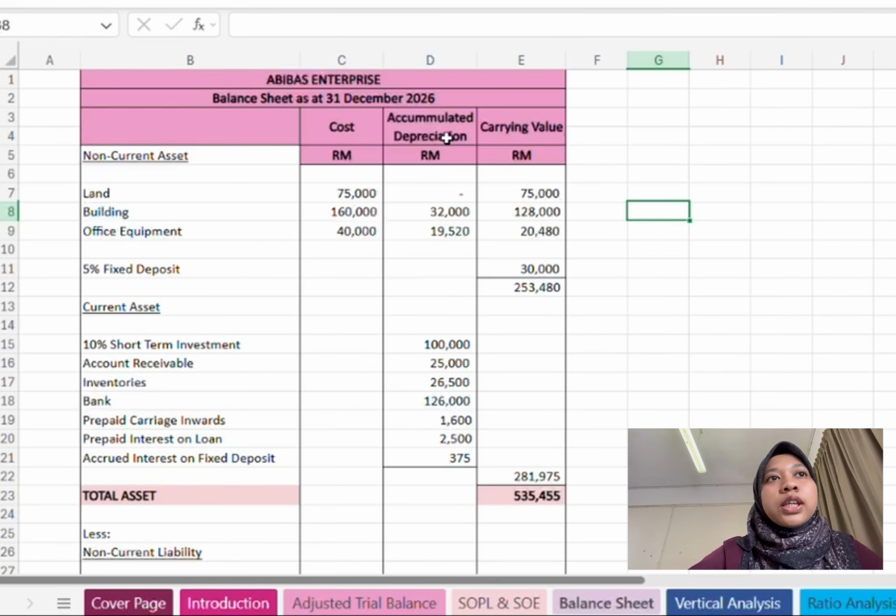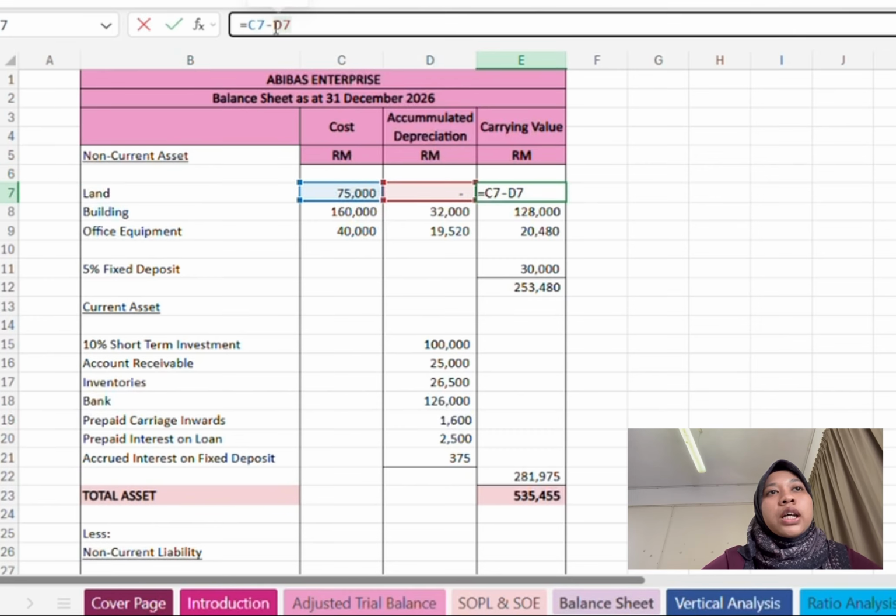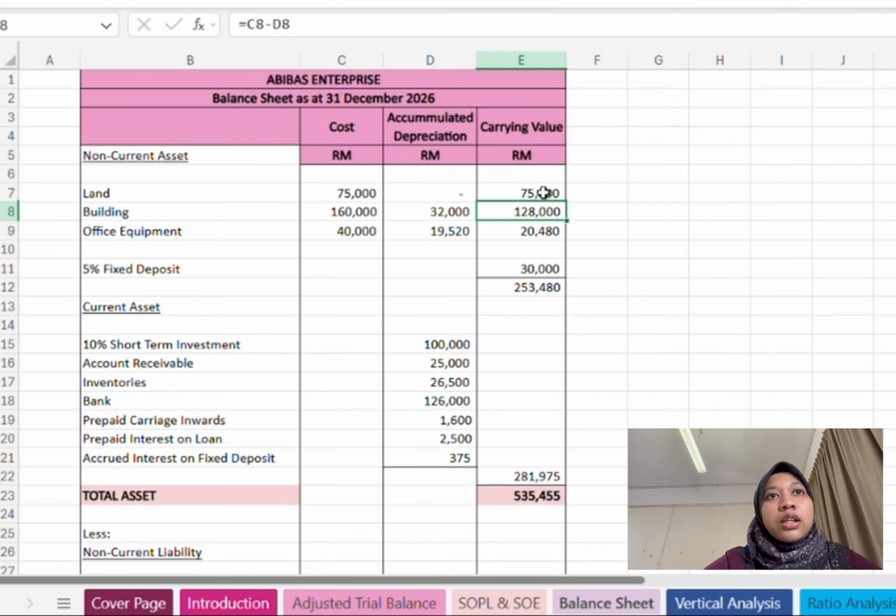Now is the SOFP or balance sheet for Abibas Enterprise. For the non-current assets, we get the carrying value here by using the formula C7 minus D7, and then we get this value.